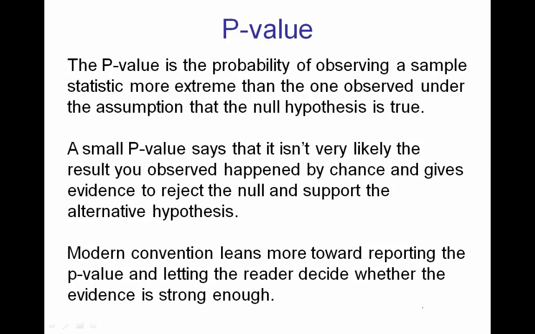The p-value is the probability of observing a sample statistic more extreme than the one observed under the assumption that the null hypothesis is true. A small p-value says that it isn't very likely the result you observed happened by chance and gives evidence to reject the null and support the alternative hypothesis. Modern convention leads more toward reporting the p-value and letting the reader decide whether the evidence is strong enough, rather than using either of the two previous approaches.